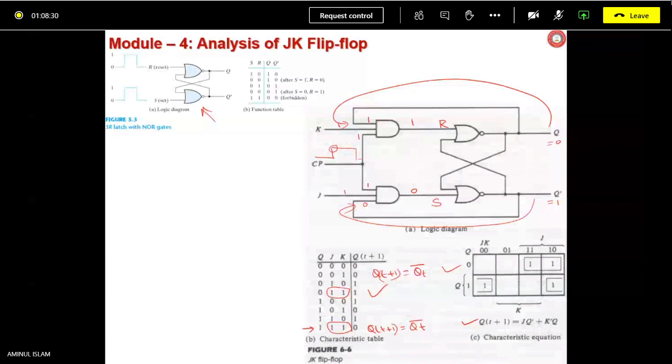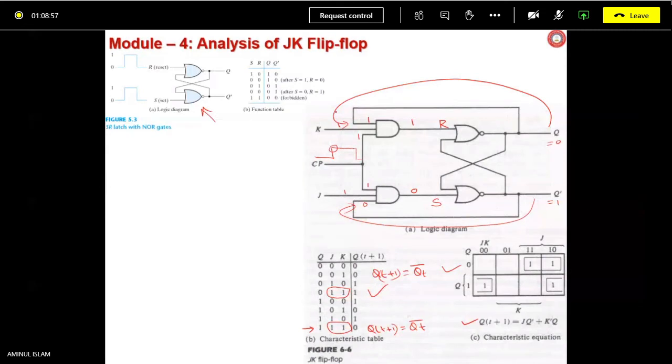Once again, it may toggle if your JK inputs are held high. Yes or no? Yes, sir. Yes, Tripathi, you're not saying anything. I think it is not understood. Sir, multiple toggling is not understood. Multiple toggling may happen or not.